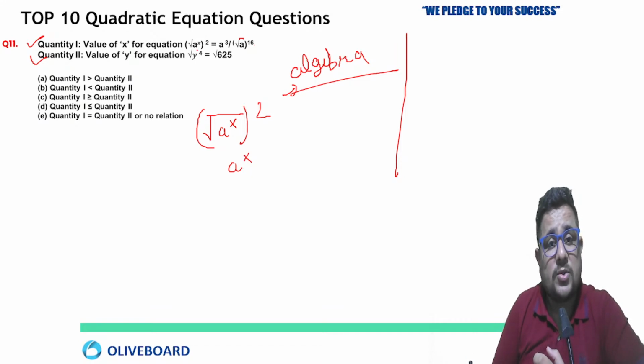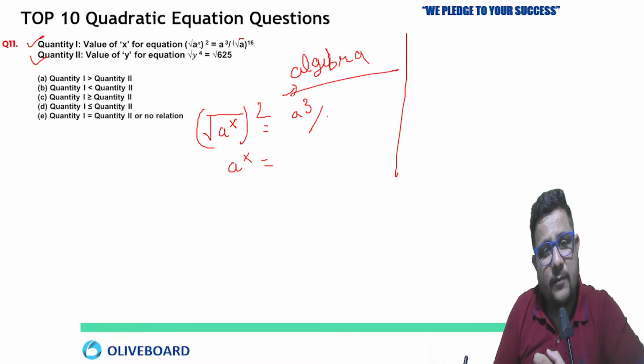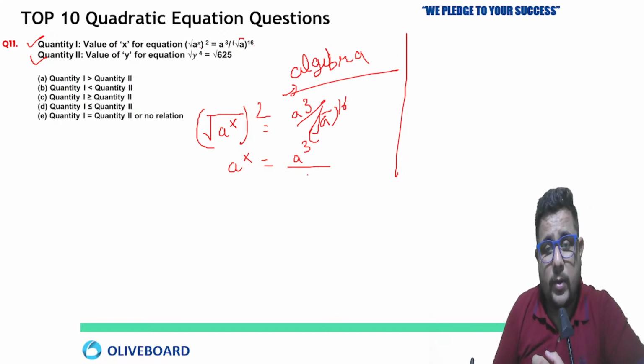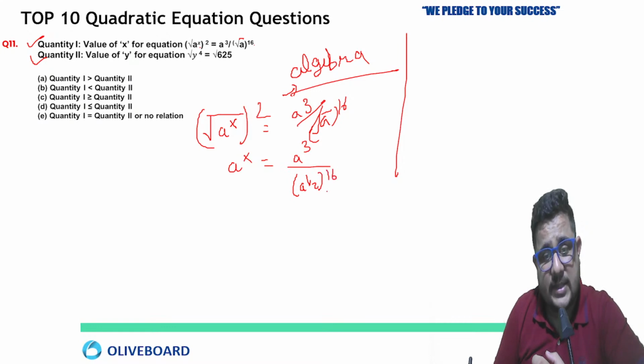Power of the value. So root a to the power x whole square will be a to the power x equals a cube by what was given? Square root a to the power 16. So already you know a cube. Square root a means a to the power 1 by 2 the whole power 16, so it is going to be a to the power 8.